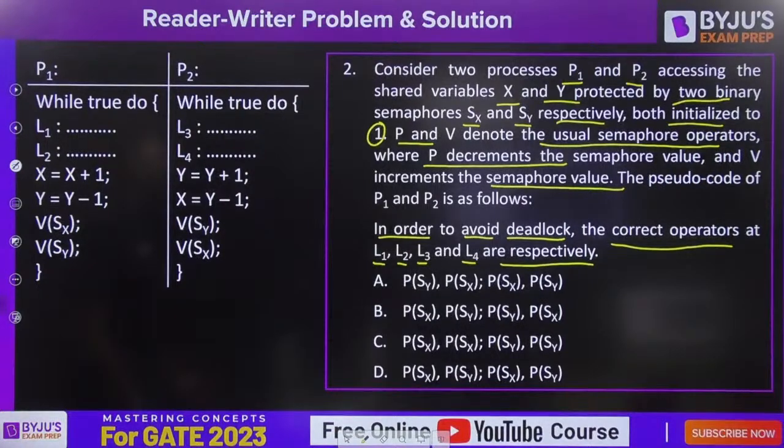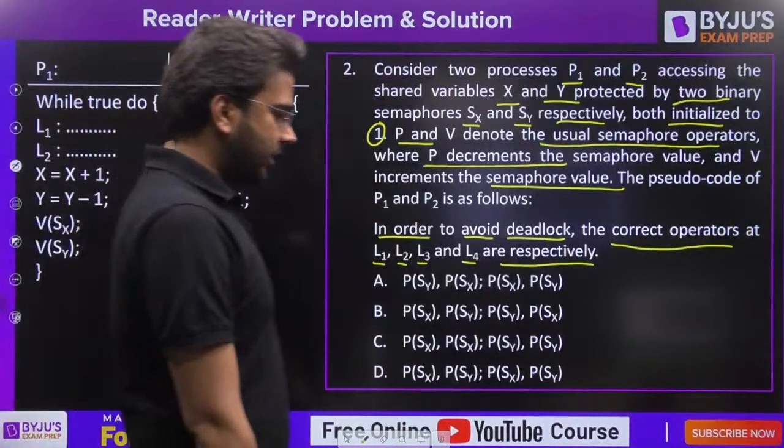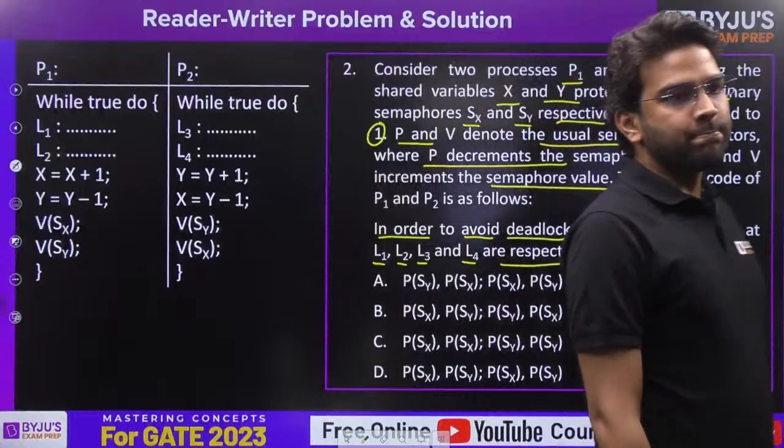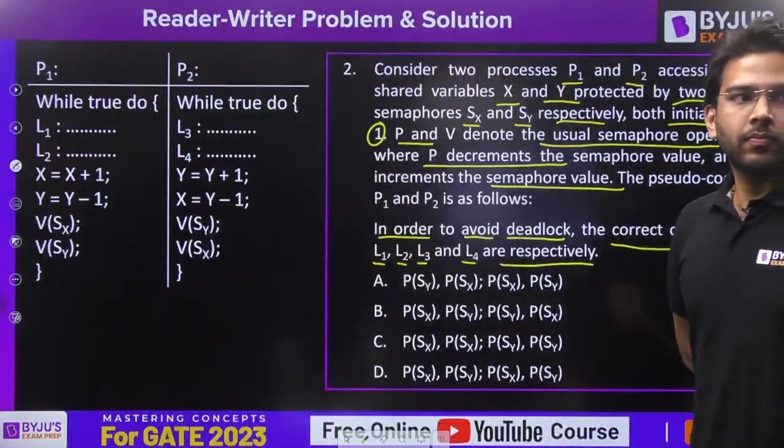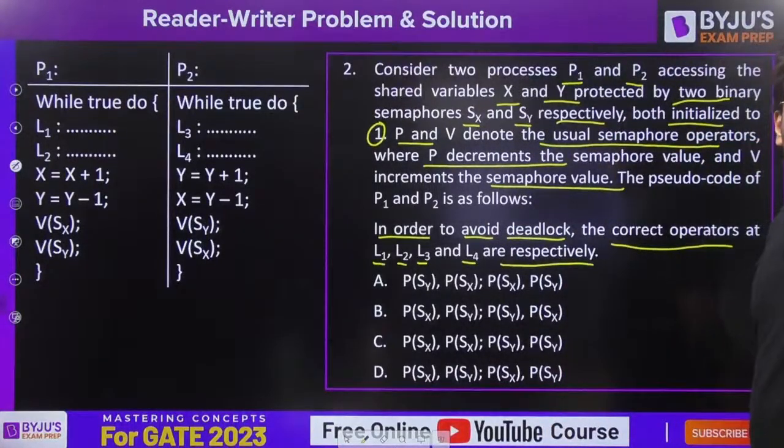Everyone. How we can avoid the deadlock here? How we can avoid deadlock here? Yuvraj is saying D should be the answer.